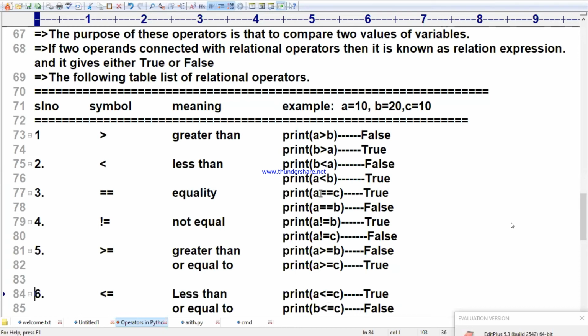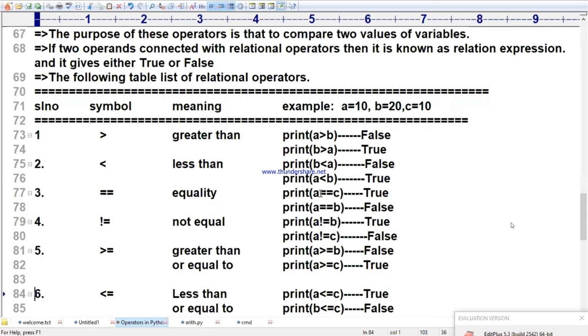Kishore, 10 greater than 10. Is that your doubt? You are asking me whether it is true or false? So let us ask other students. 10 greater than 10, true or false? Okay. 10 greater than 10 is false. 10 less than 10 also? Somebody is saying true. 10 less than 10 is false. 10 greater than 10 is also false. 10 greater than or equal to 10.